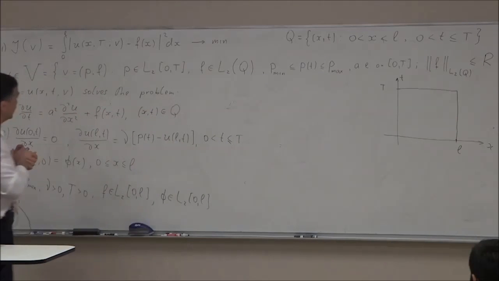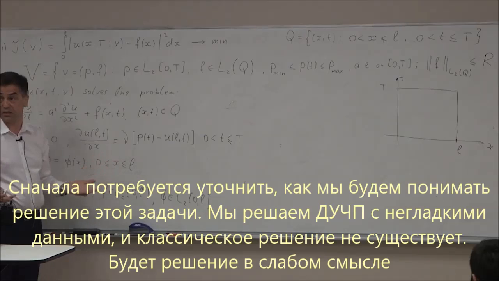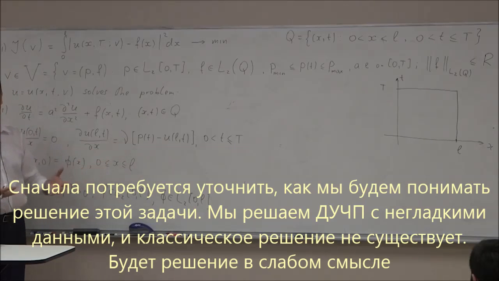Now let's try to look at this problem. First of all, I have to clarify how I understand the solution of this problem. I have a partial differential equation where the control is given here, and I solve it with non-smooth data. F, the right-hand side, is a very general L2 function, and likewise the boundary condition. So obviously a classical solution of the PDE problem doesn't exist. I have to understand the solution in a weak, more generalized sense.